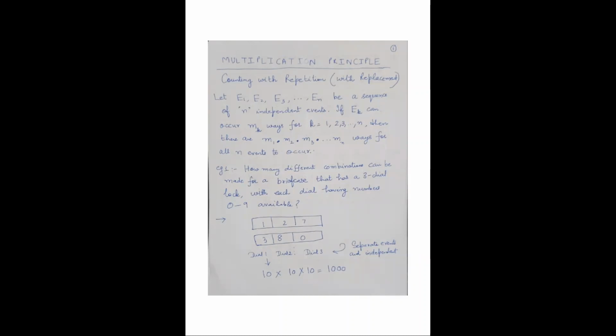Let us start the subject. The subject name is Information and Communication Theory. In this subject, we will be dealing with how the communication theory came into existence. It was all due to one of the great scientists, Claude Shannon. In 1948, he gave a landmark paper on the mathematical theory of communication.